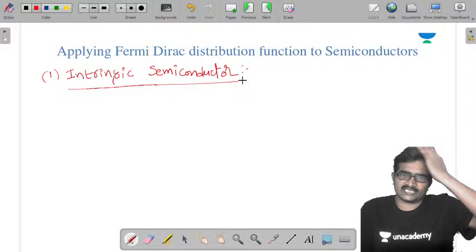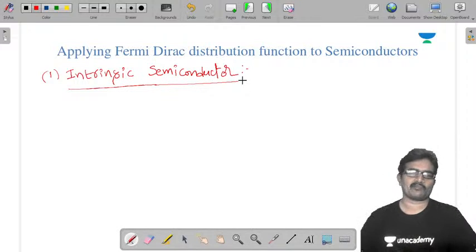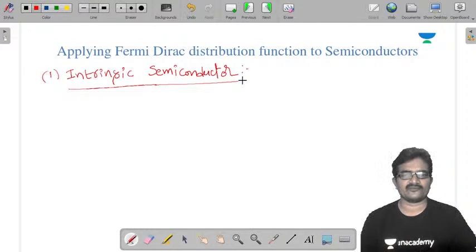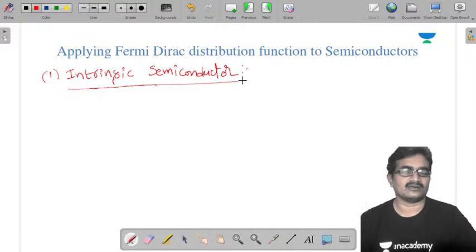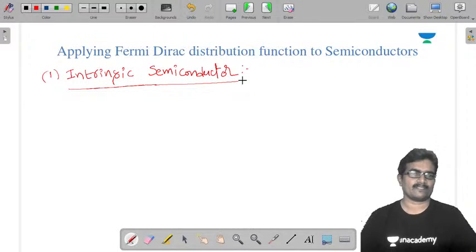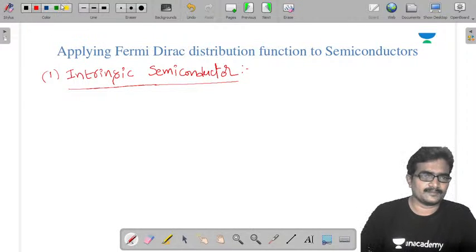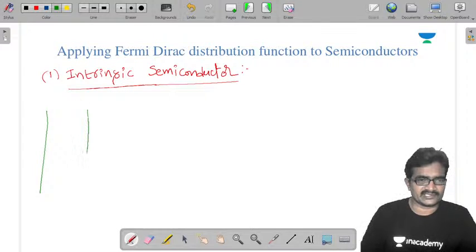Before going to that, you should know the energy band diagram of that intrinsic semiconductor and the number of charge carriers available in it. So this is the energy band diagram of an intrinsic semiconductor.